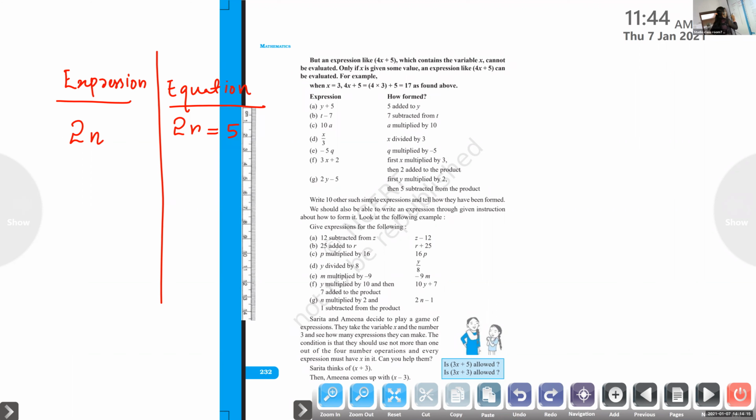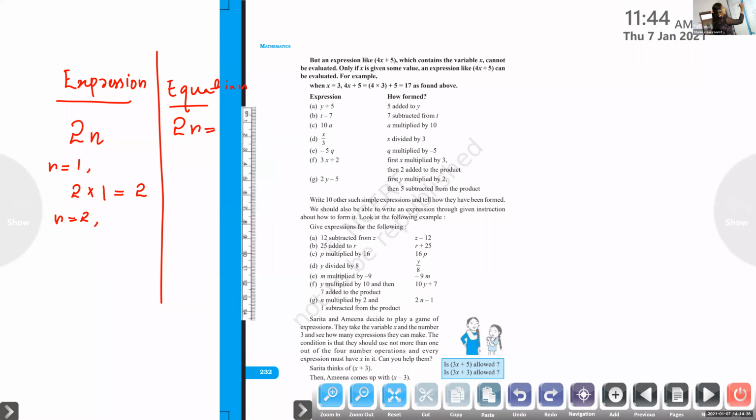For an expression, if I give n equal to 1, the expression will become 2 into 1 equal to 2. Clear? Now, if I give n equal to 2, what is the value of the expression?